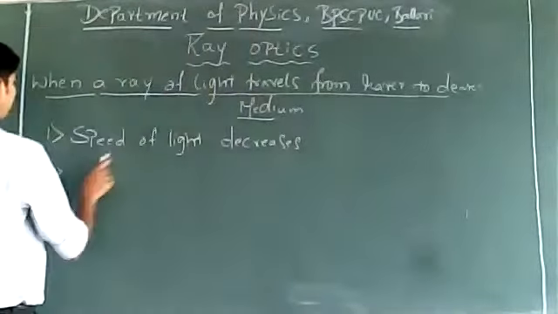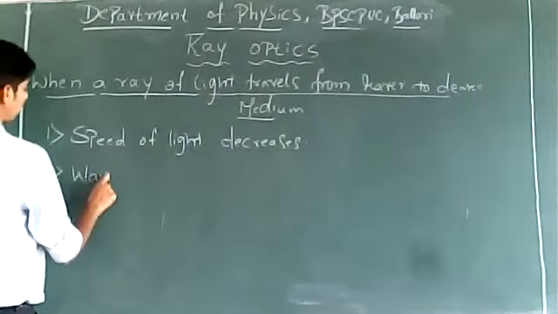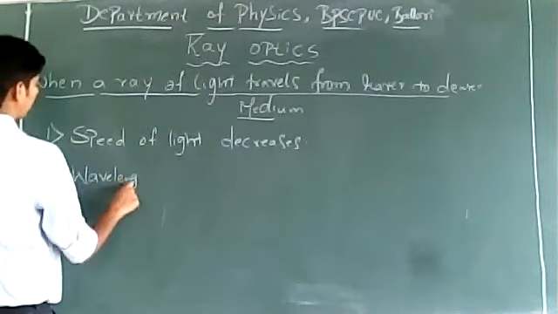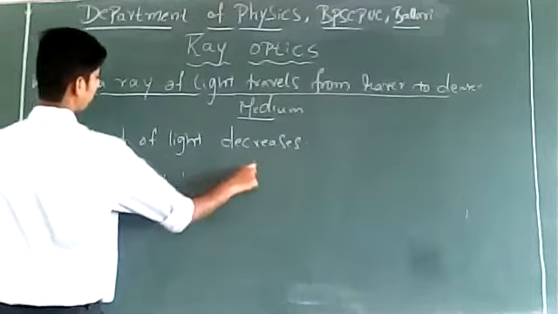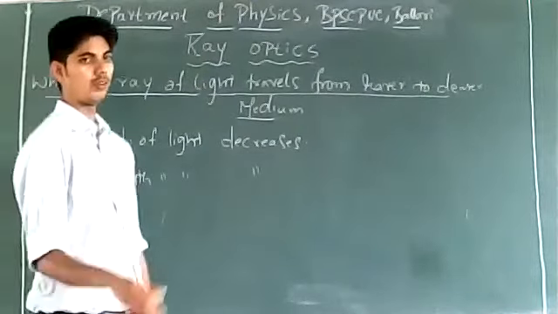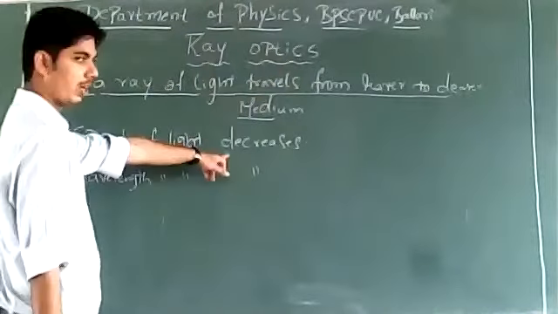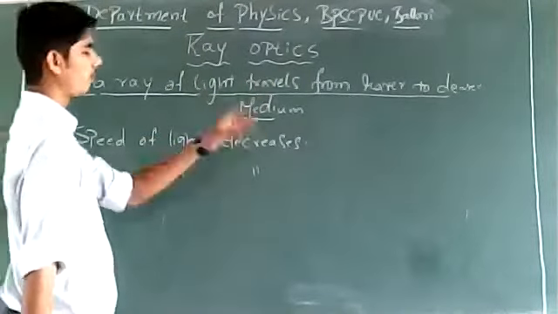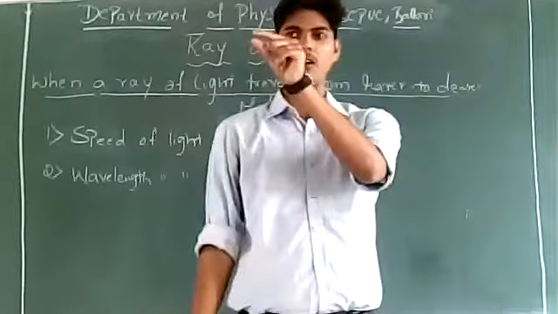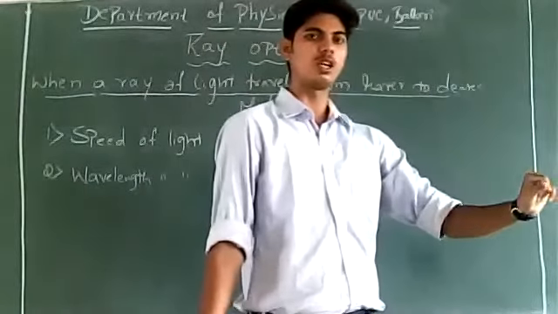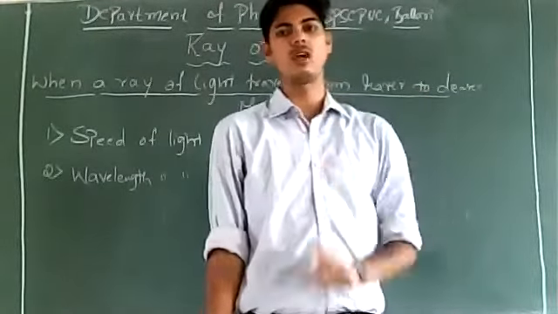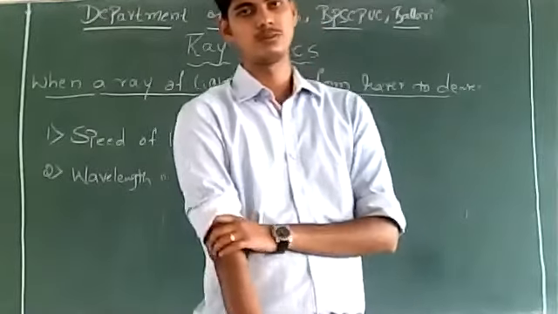So when speed of light decreases, wavelength of light also decreases. So whenever a ray of light travels from rarer to denser medium, speed of light is going to decrease, wavelength of light is going to decrease, and the ray of light will travel along its original direction or it bends away from its original direction.